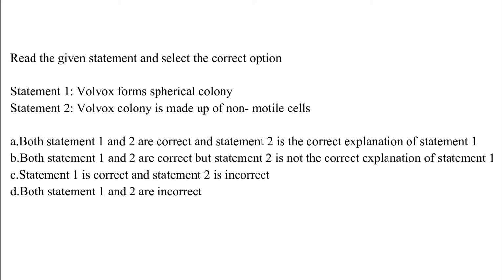Option B, both statements are correct but statement 2 is not the correct explanation of statement 1. Option C, statement 1 is correct and statement 2 is incorrect. Option D, both statements 1 and 2 are incorrect. The correct answer is option C, which is statement 1 is correct but statement 2 is incorrect.